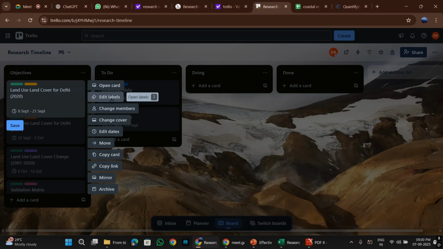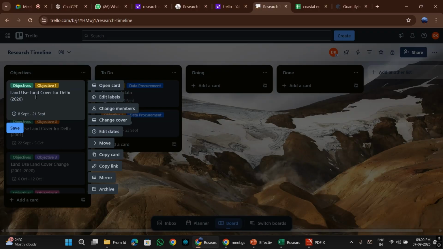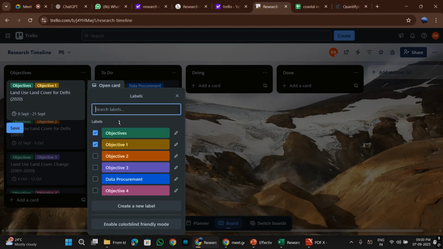Okay, then I can edit some labels. So right now I have added some labels to it. It is an objective, and what objective it is: objective 1. So accordingly you can also set some labels. I have made these labels like objective 1, 2, 3 and 4. All of them are given different colors, and then some are data procurement.